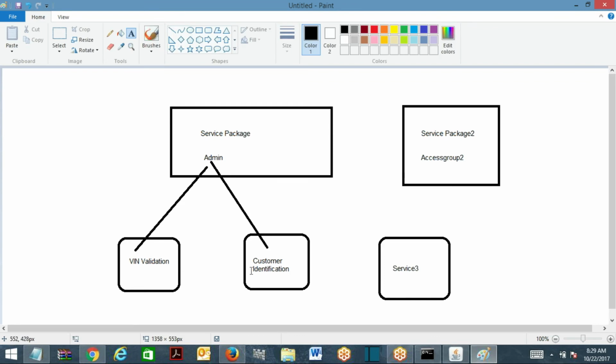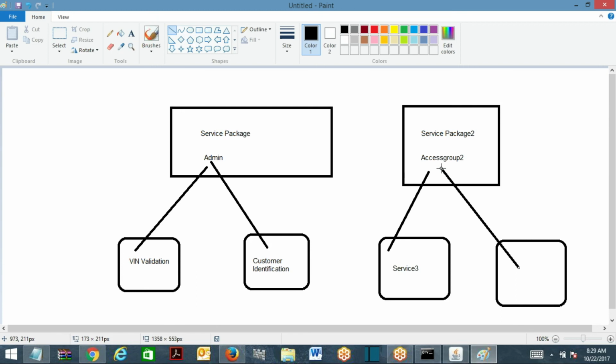These two I want to run on the same level of access, but the third one I want to run with a different level of access. What should I do? I have to keep it under a different package. Any other service which has to be executed under the same access group should go under it. Suppose I add one more service in future which should run on access group 2, I'll connect it to this package. So this is how a service package works. It's like a roof for all the individual services,